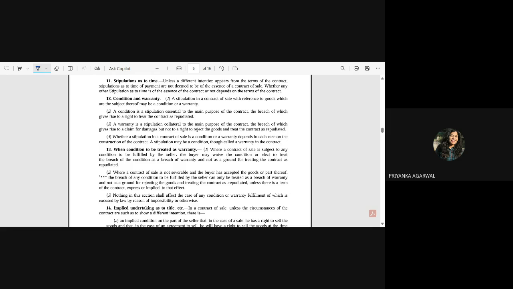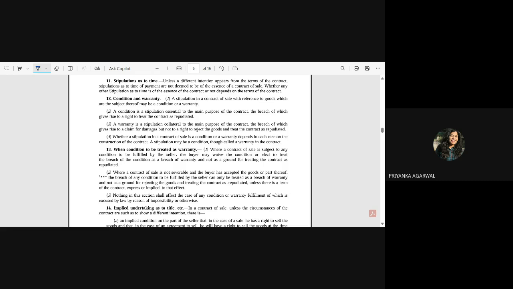But if you waive that condition, you think that okay, instead of using it for my travel agency business, I will give it to my son. So you are waiving that condition, right? You are still accepting that good. So it is a voluntary treatment wherein you are treating the condition as a warranty. And you can claim damages.